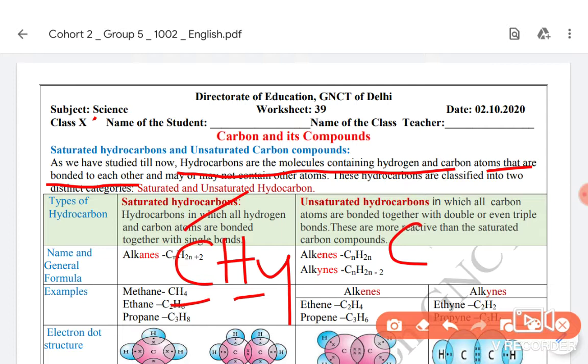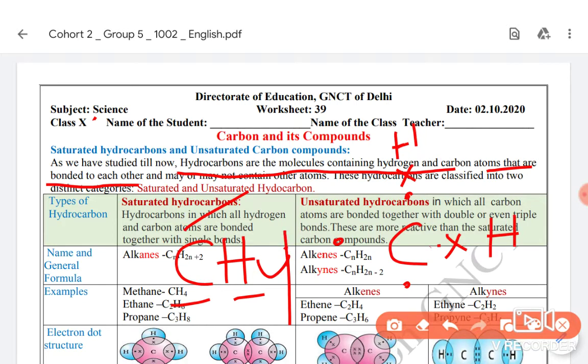And how is it formed? If we go to the electron dot structure, which we discussed in an earlier video, carbon has 4 outermost electrons, and hydrogen has 1 outermost electron, which they share with each other. Carbon can share 4 electrons, but hydrogen can share only 1.